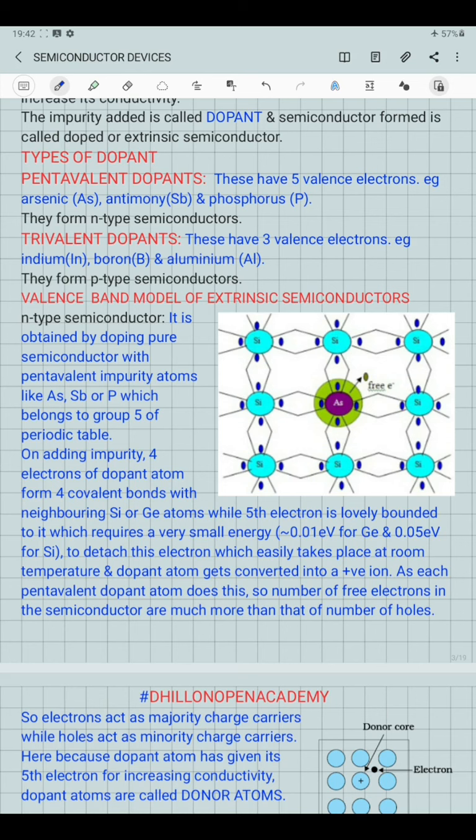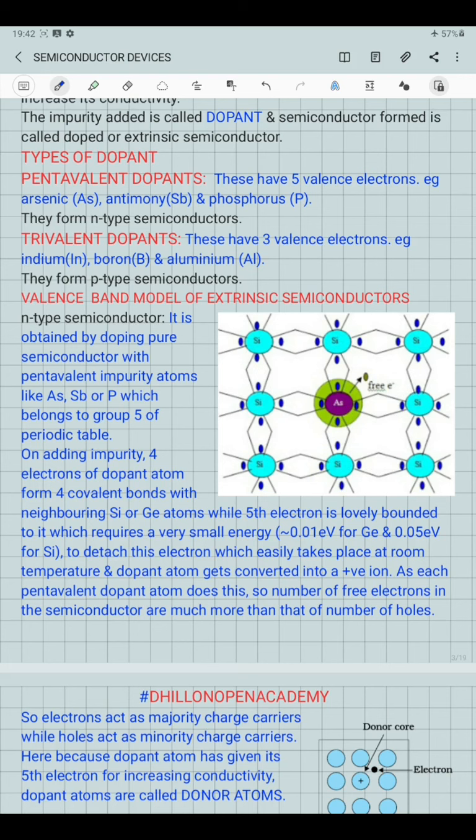So at room temperature, this type of semiconductor has its 5th electron free to move within the crystal structure, due to which the conductivity of the semiconductor increases.